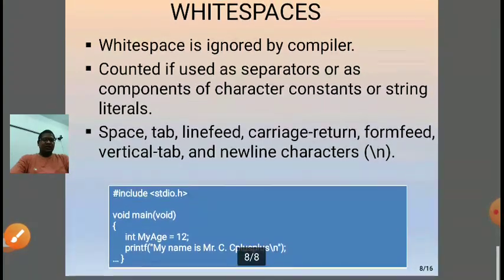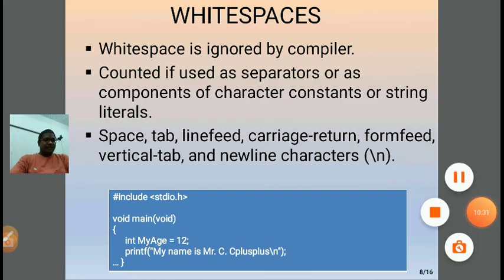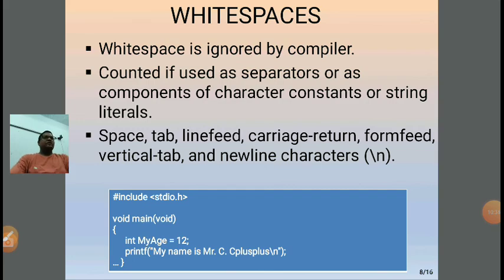Next is white space. It is ignored by the compiler. It is counted if used as a separator or as a component of a character constant or string literal. Suppose I want to display my name on the screen, Rajendra Aseri, and I am using a character string for this. So char x[20], where 20 is the size of the string, equal to, in inverted commas, "Rajendra Aseri", then the space will be counted.